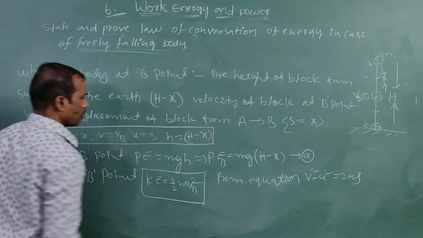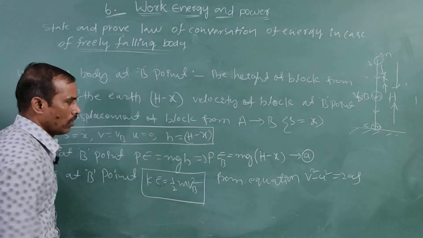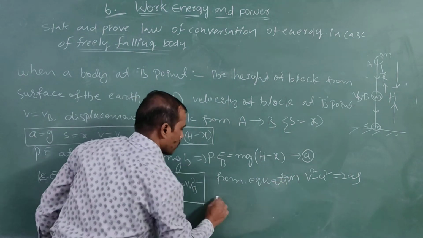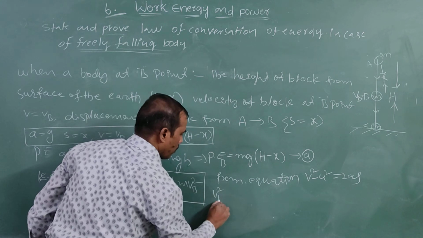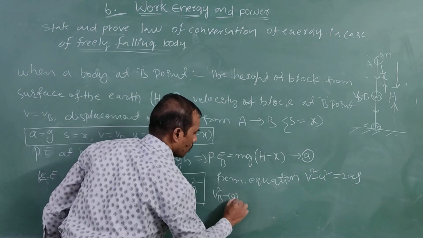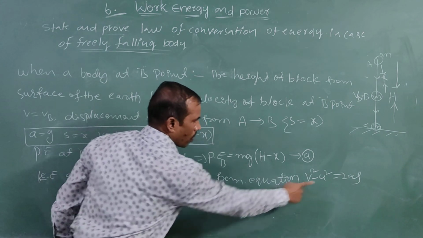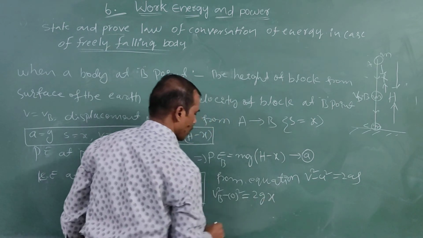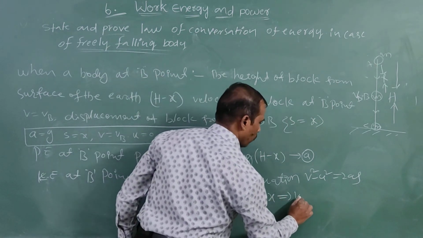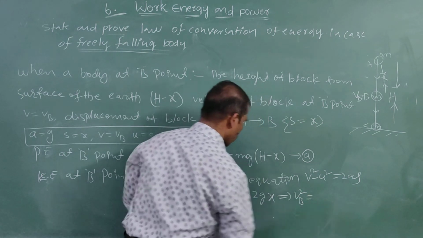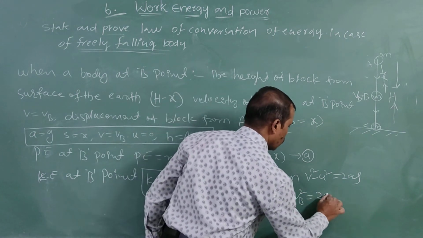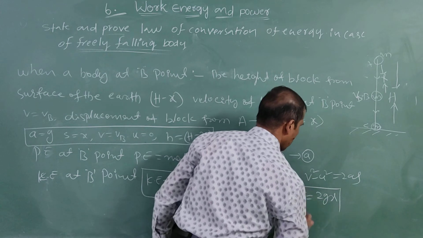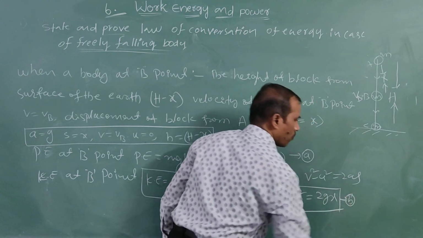Clear. Now vb square minus 0 square is equal to 2 into g into x, simplifying, vb square is equal to 2gx. This is equation B.